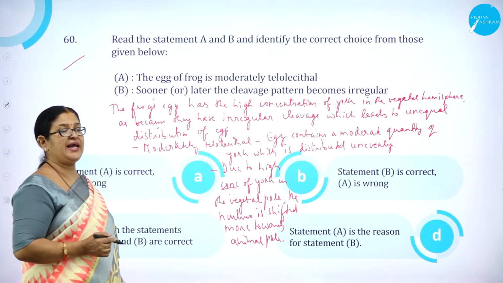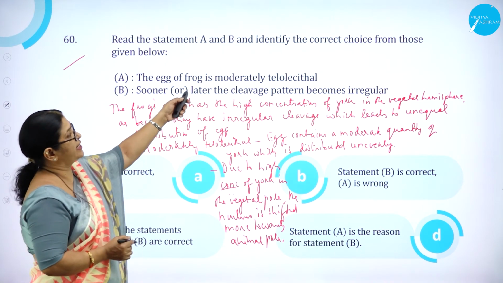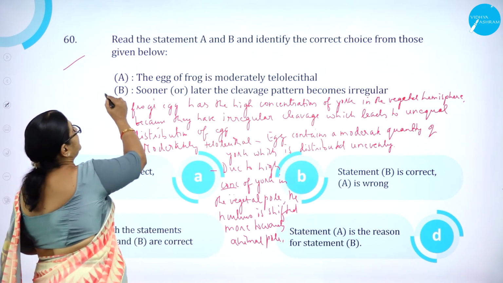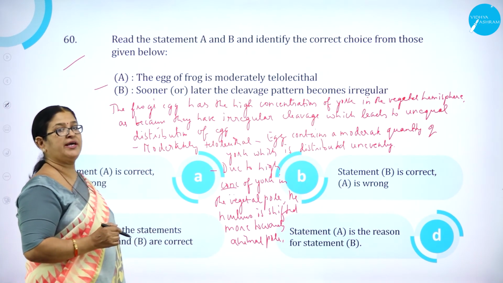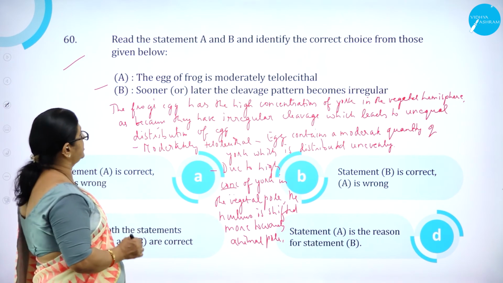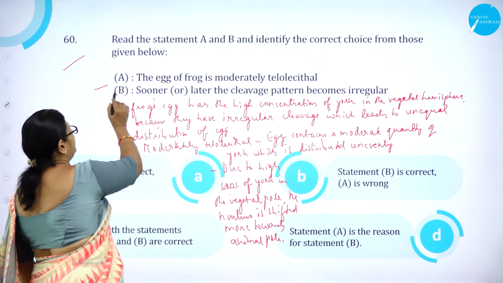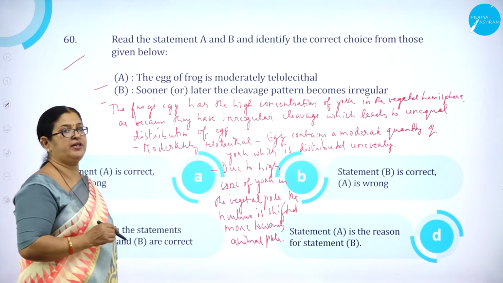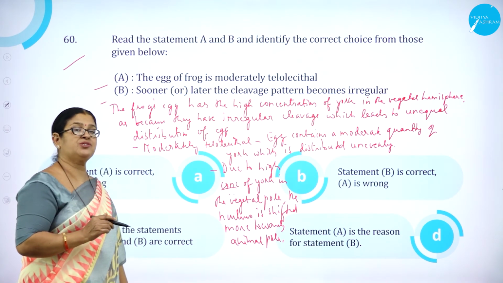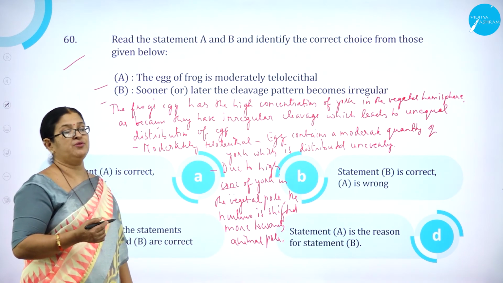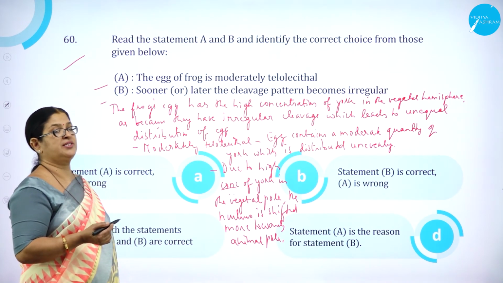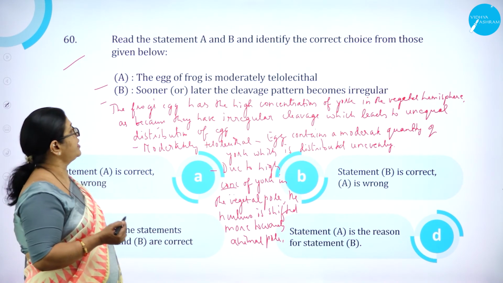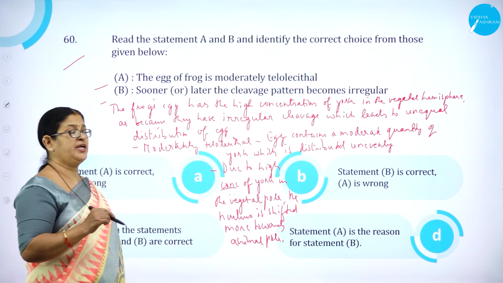Read the statement A and B and identify the correct choice from these given below. Statement A: the egg of frog is moderately telolecithal. Statement B: sooner or later, the cleavage pattern becomes irregular. I think all of us know that based on the distribution of the yolk, we use the words moderately telolecithal, then alecithal, macrolecithal, microlecithal, right? So it is based on the distribution of the yolk.